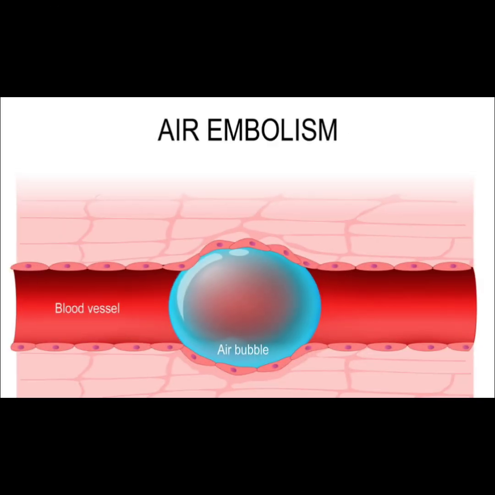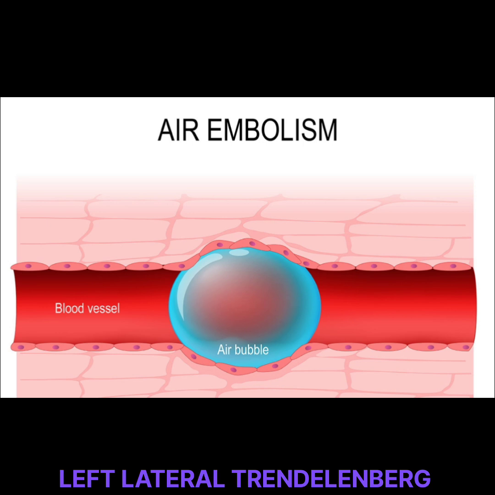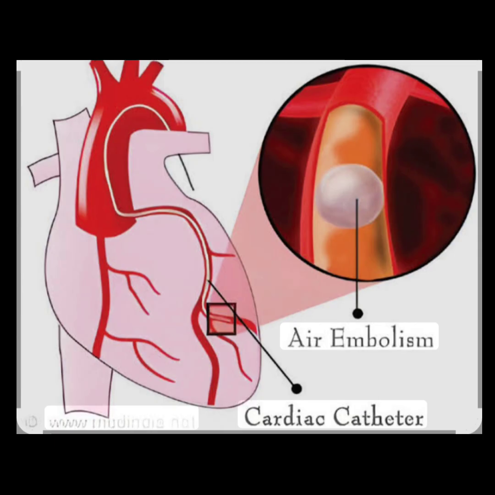The next question for this session is: which position is given to the patient who is having air embolism? The answer is the left lateral Trendelenburg position. But why? The air first enters the right atrium.